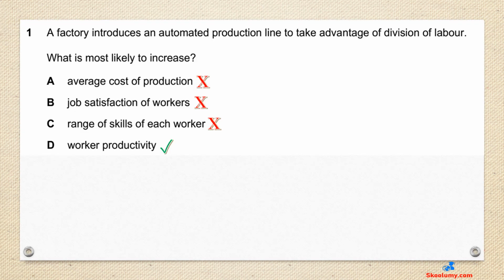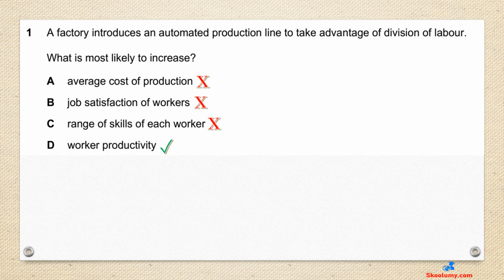Question 1. A factory introduces an automated production line to take advantage of division of labour. What is most likely to increase? D is the correct answer. Worker productivity. Worker productivity is output per worker. As each worker performs a task repeatedly, he becomes more skillful and his output increases.